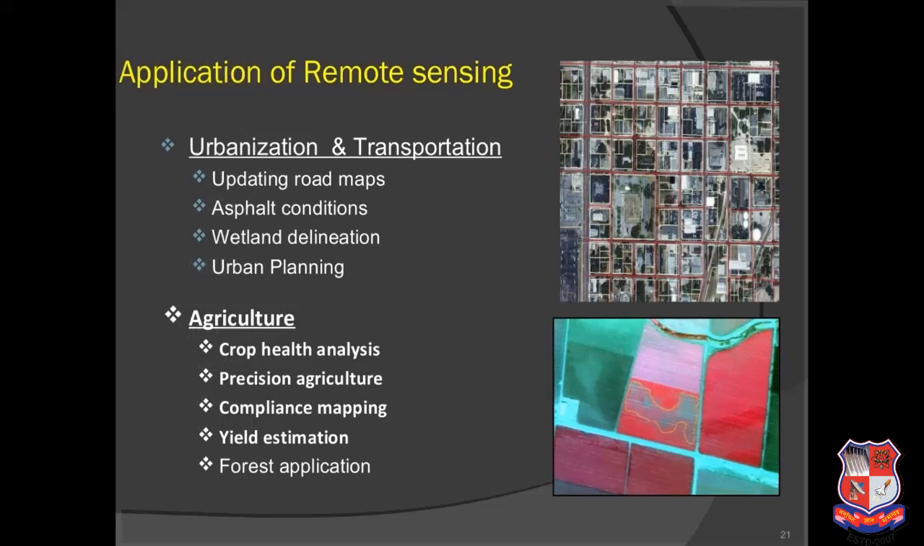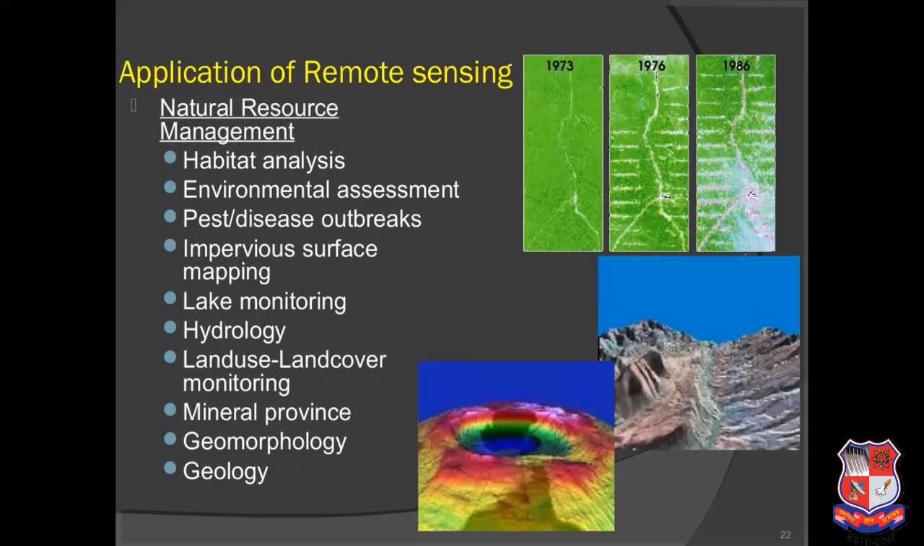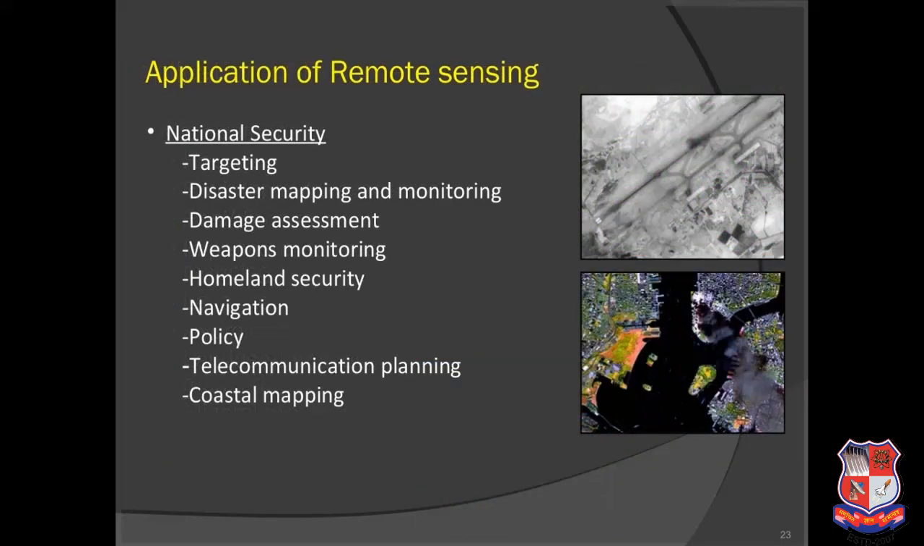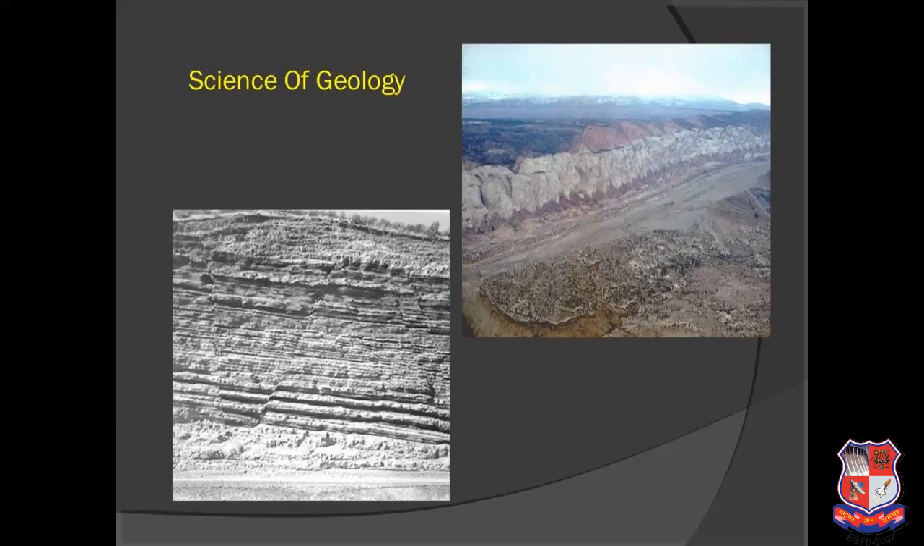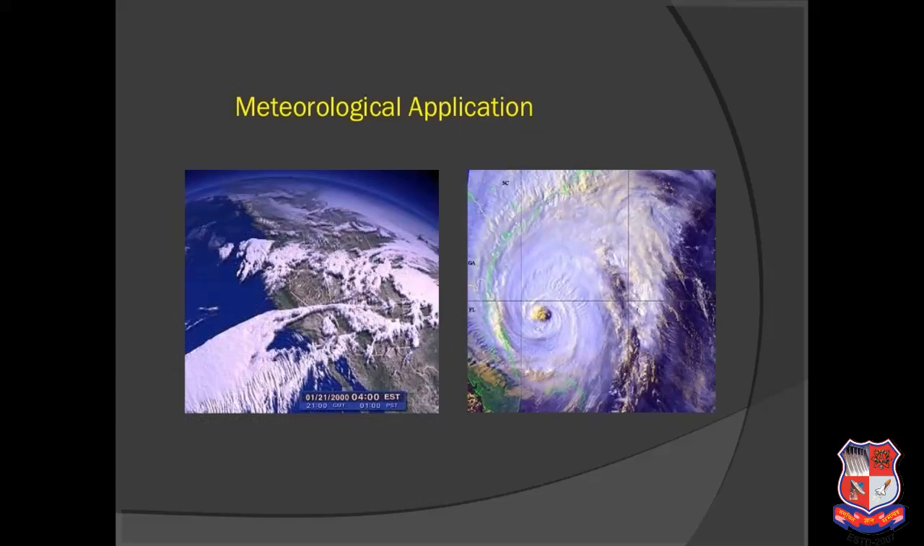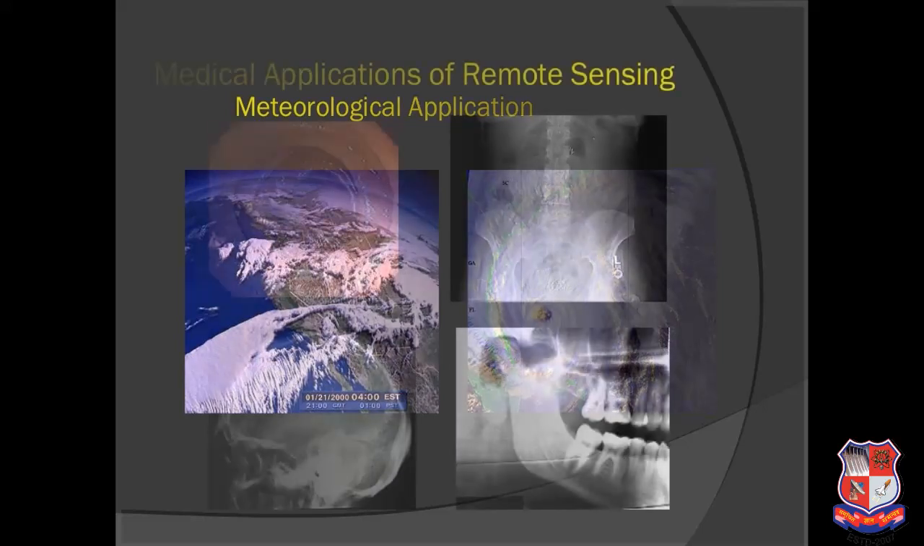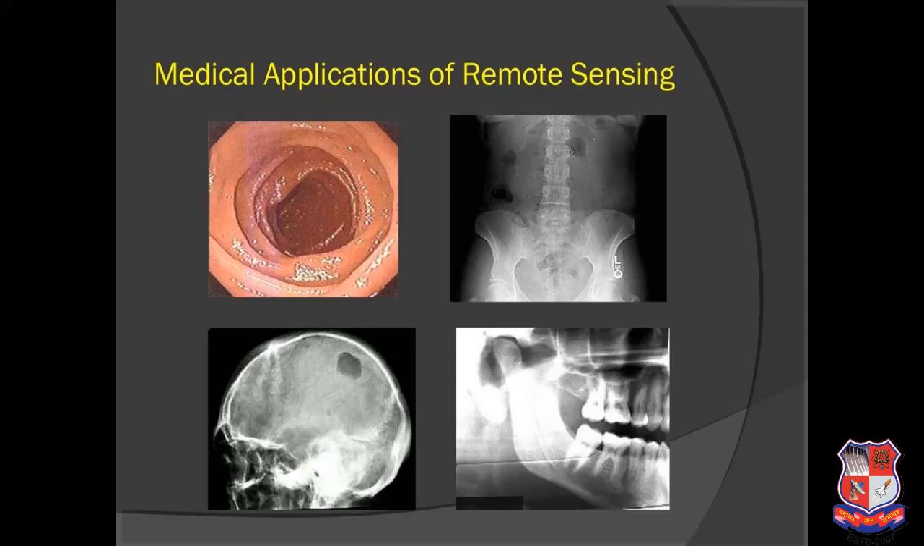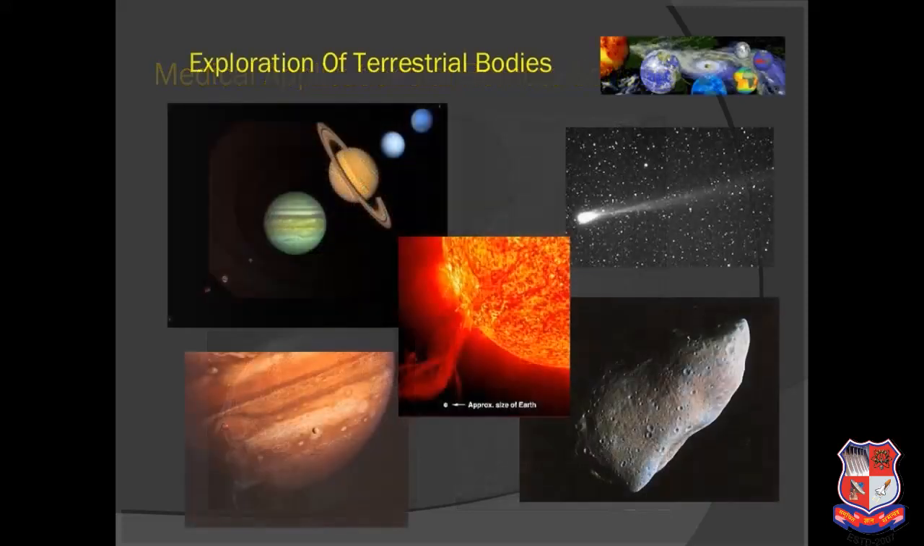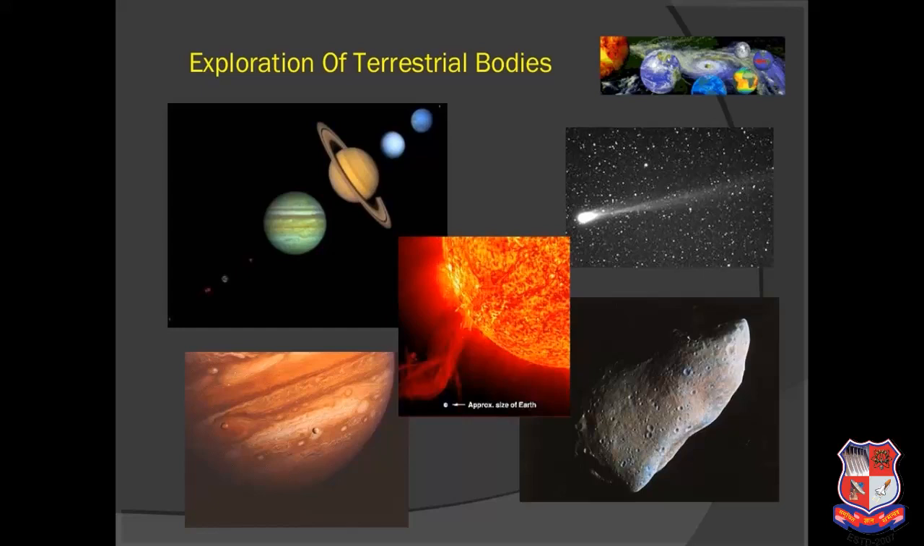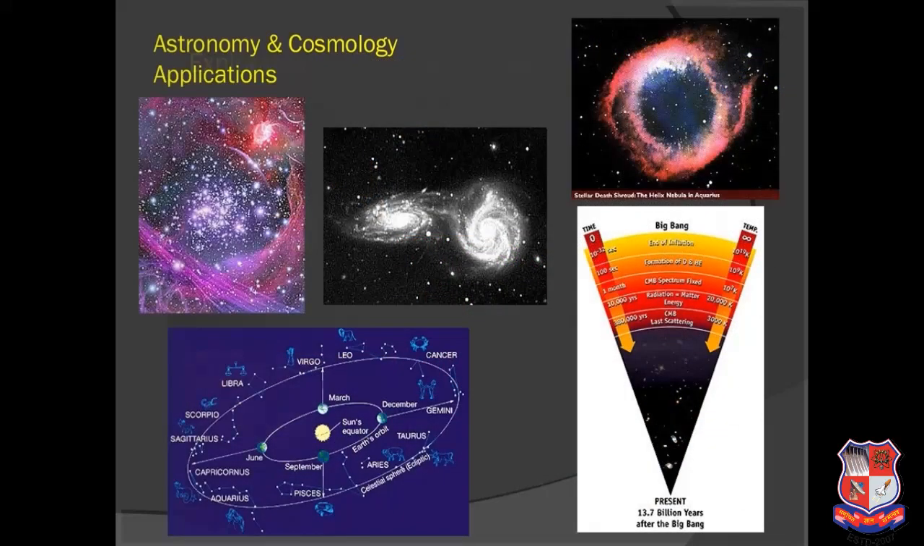Applications of remote sensing include urbanization and transportation planning, agriculture, natural resource management, national security, science and geology, for the study of rocks and earth strata, meteorological applications just like the weather we are getting right now, medical applications, exploration of terrestrial bodies, and astronomy, cosmology and astrophysics applications.